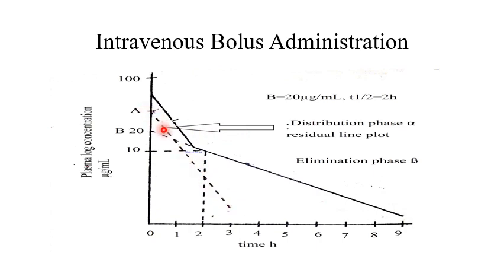This originates when we try to resolve this bi-exponential curve.